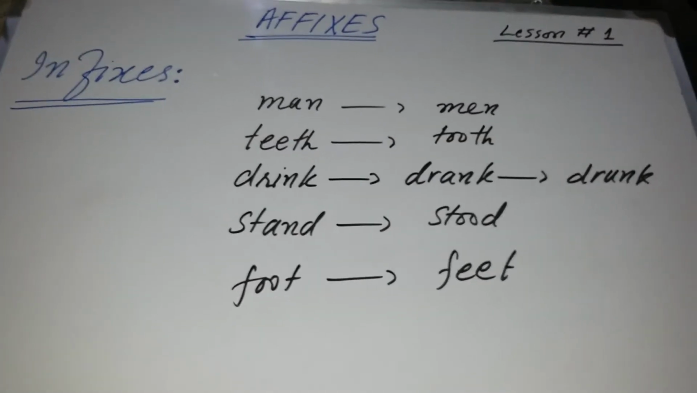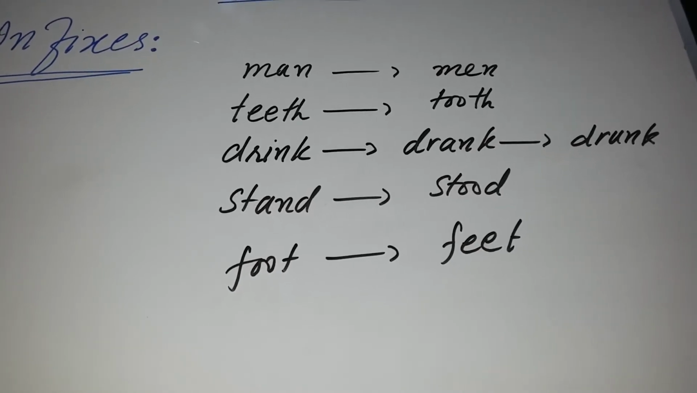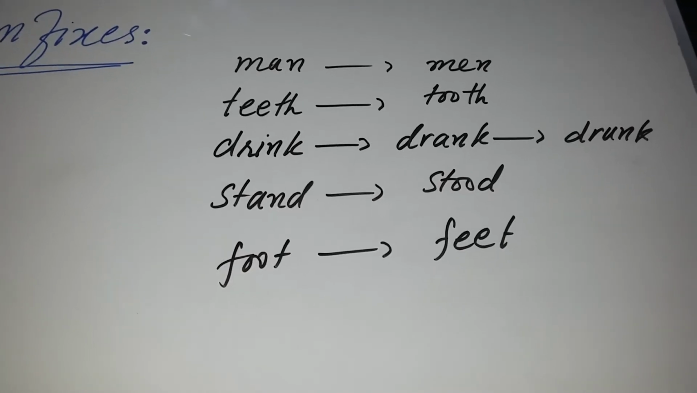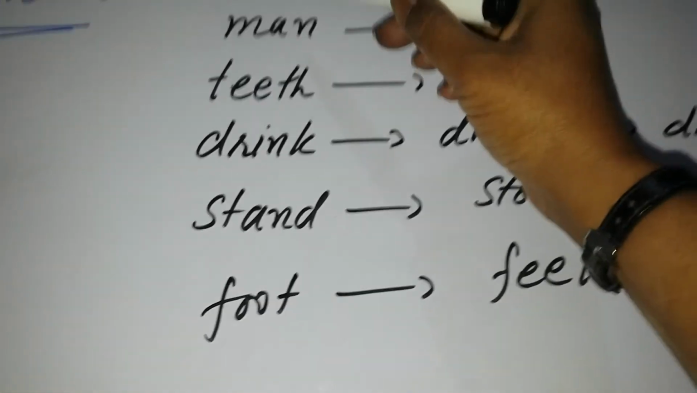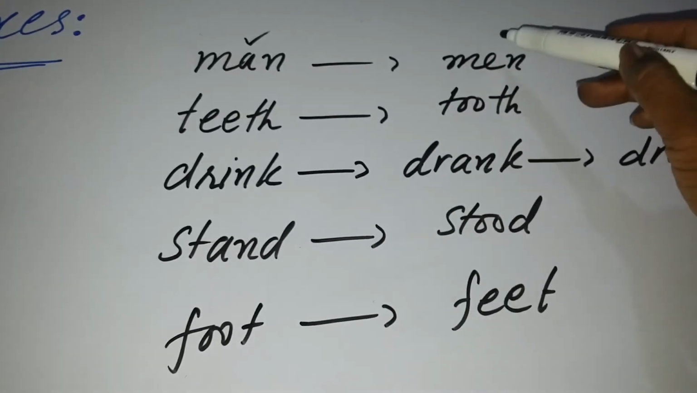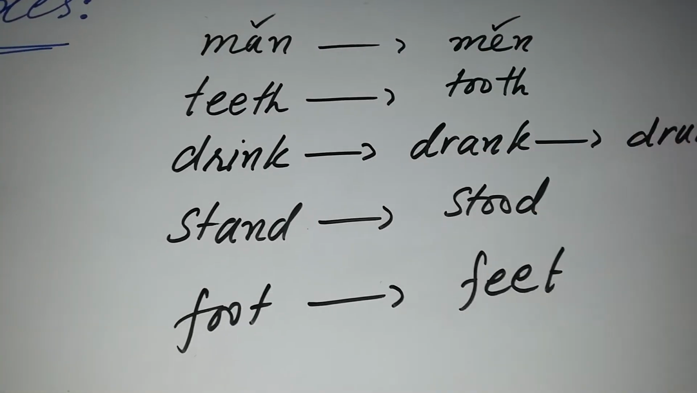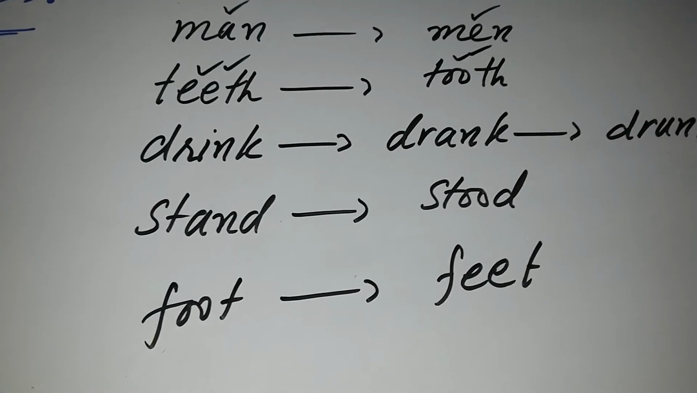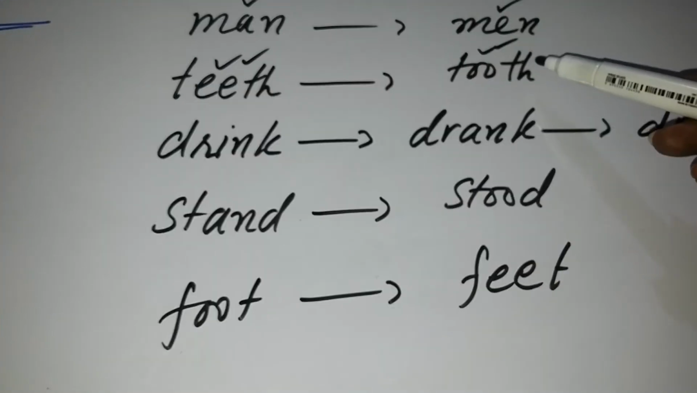Now these are infixes. Infixes: this is the process in which we replace one or more letters inside the word and create a new word having a new meaning. For example, this is the word man. We have replaced a with e and it is converted into men, which is the plural of man. Similarly, we replaced ee with oo. Now teeth is converted into tooth, that this is the singular and this is the plural.